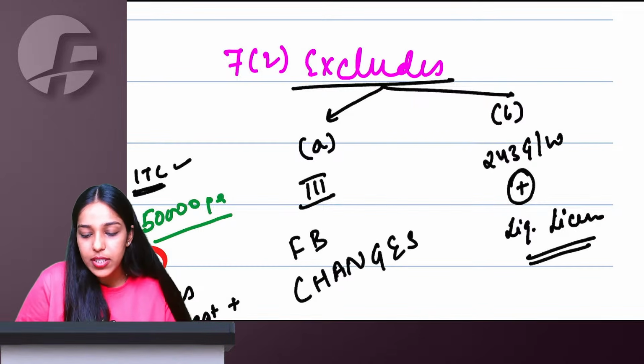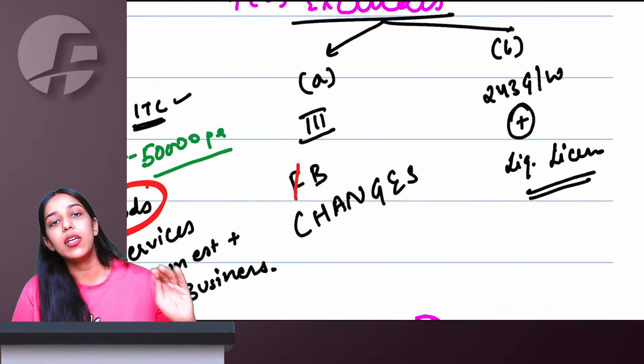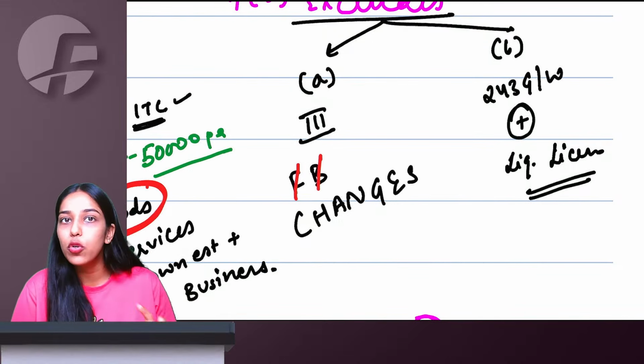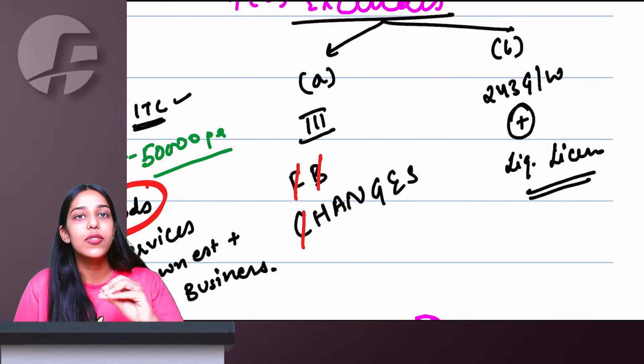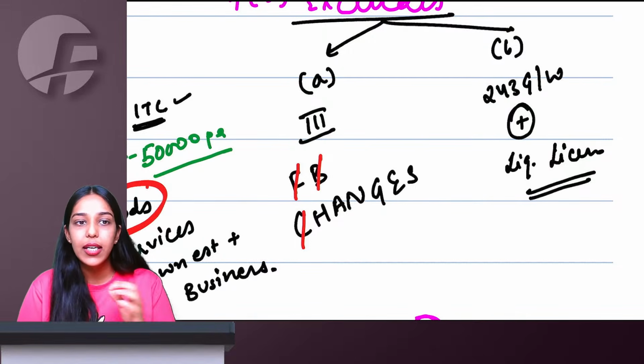Schedule 3 negative list, FB changes: services of funeral, mortuary, burial, crematorium, including transportation of deceased. B for bond to bond transfer. C for court tribunal, it also includes consumer dispute redressal commission. Then C for co-insurance and ceding commission.